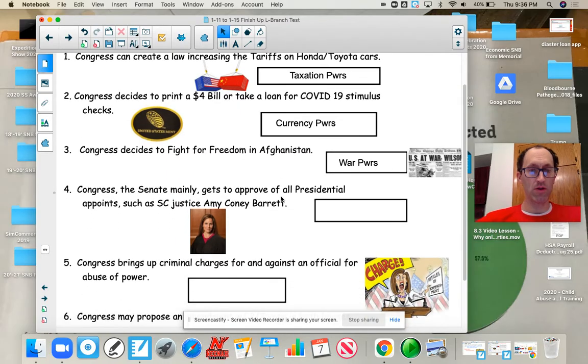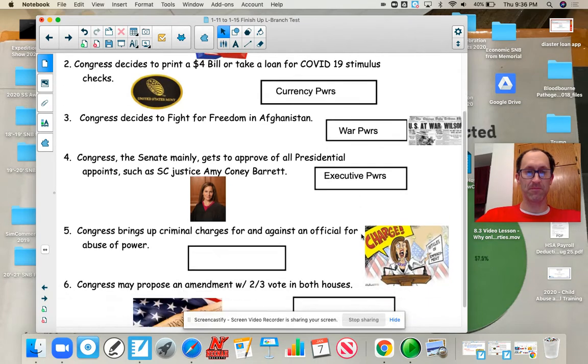Okay. The fourth power of Congress is that Congress, the Senate mainly, gets to approve of all presidential appointments, such as Supreme Court Justice Amy Coney Barrett. What power is this? This is executive powers. And it is a way for Congress, remember, to check the president's appointments or nominees.